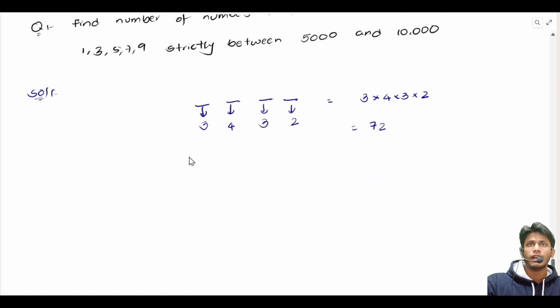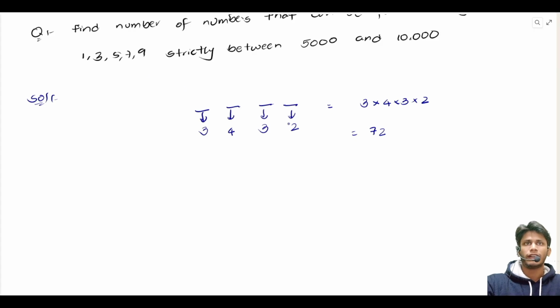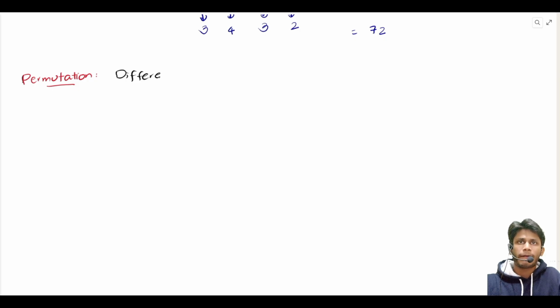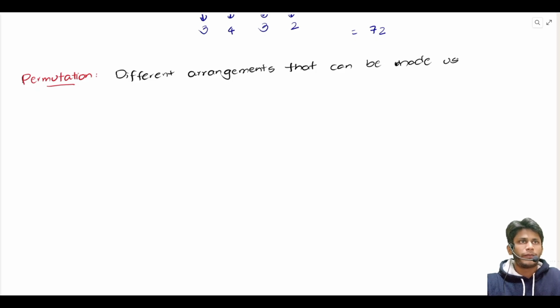So this was all about sum rule and product rule involving permutation. Now let us formally see what permutations are. Permutations are different arrangements that can be made using some or all the objects.